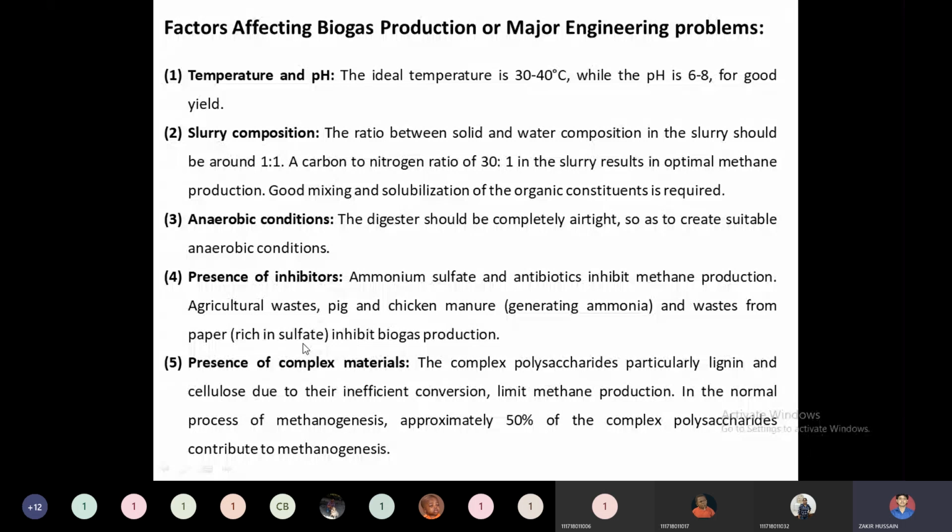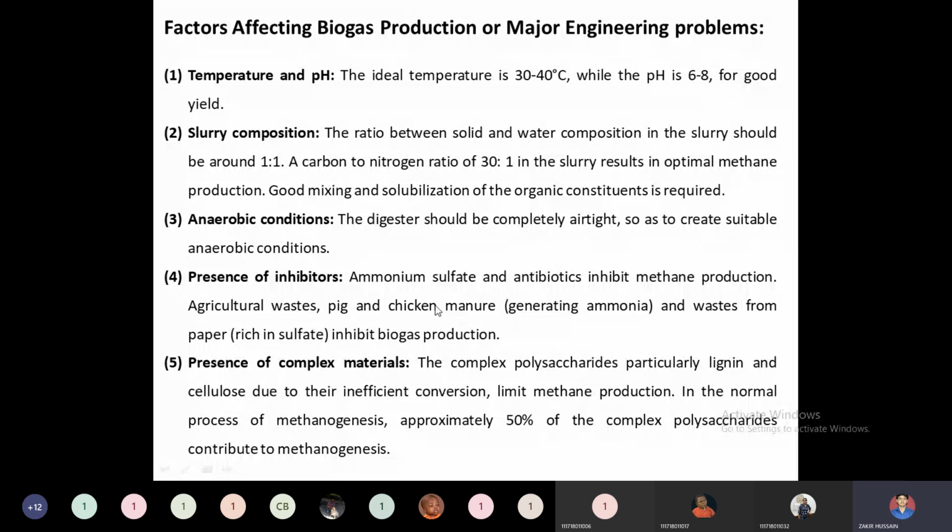But our primary goal is to form a large composition of methane, and to some extent CO2. We do not require the formation of H2S and certain siloxanes or other compounds. So we need to suppress this. We need to verify whatever organic matter, whatever raw material, we are supplying to the biogas plant. We need to select the initial raw material in such a way that it does not contain a large amount of ammonium sulfate, it does not contain antibiotics, it does not contain much chicken manure, and it does not contain a large amount of waste paper.